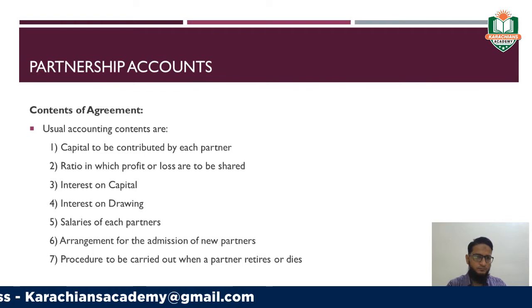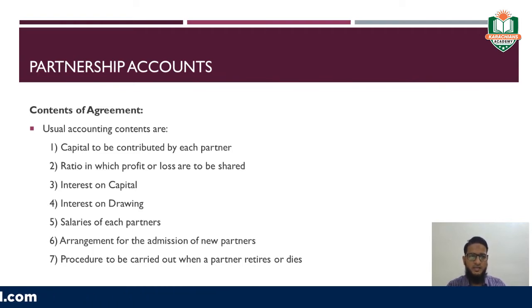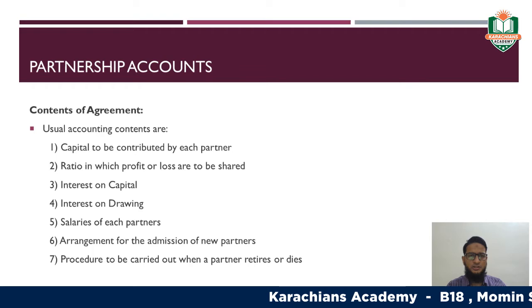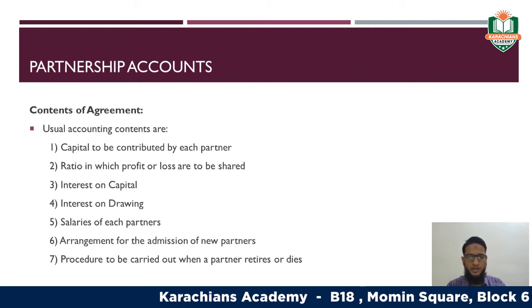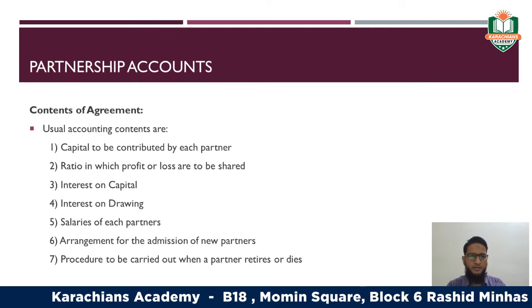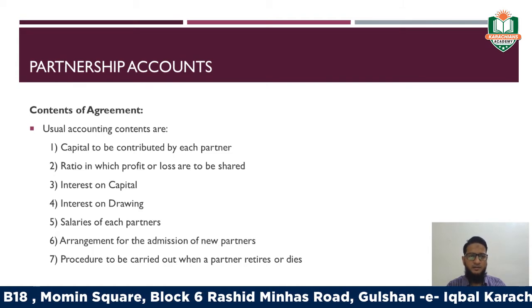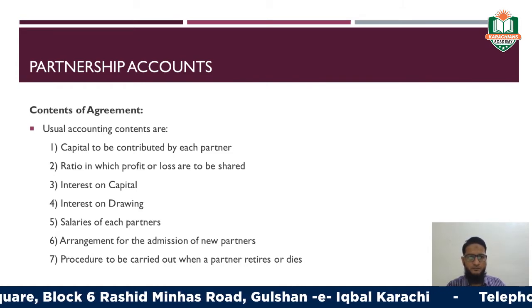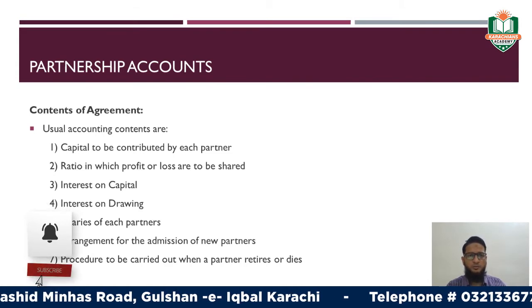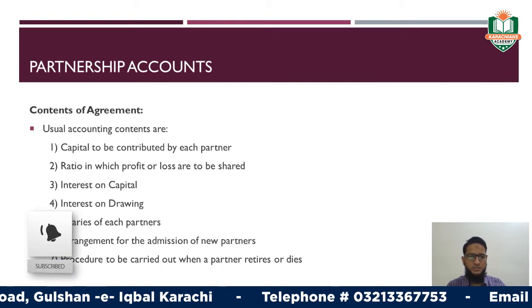Now we are moving to see the contents which must be incorporated in the partnership agreement, right? The first one is the capital amount to be contributed by each partner. Similarly, the second clause should be the ratio in which profit or loss is to be shared.